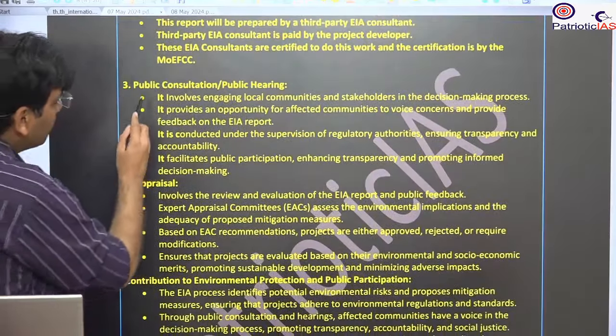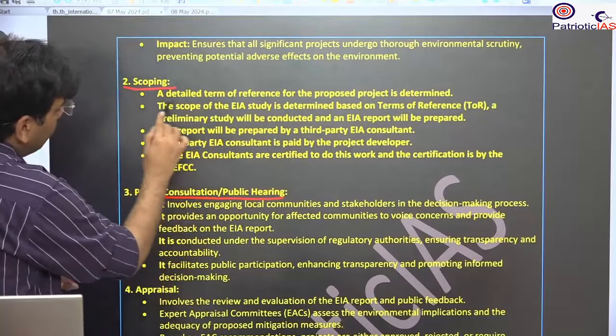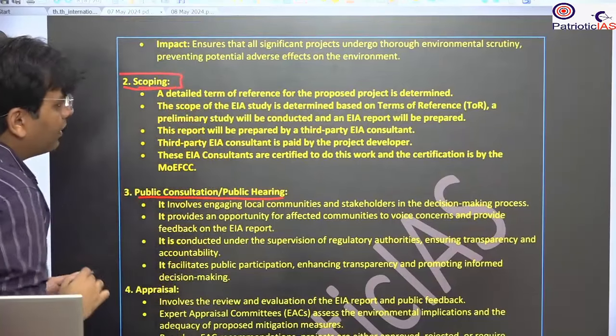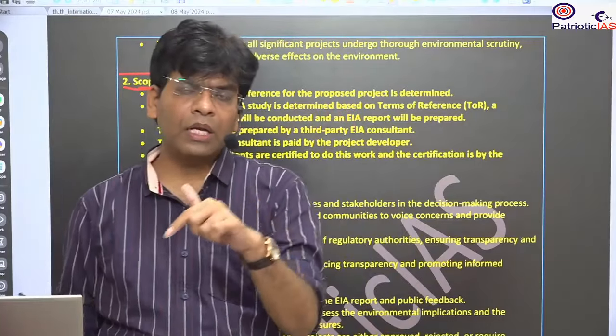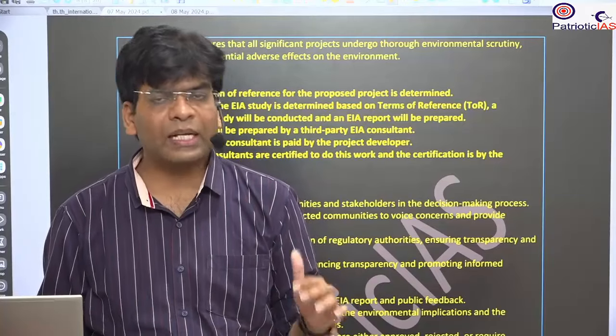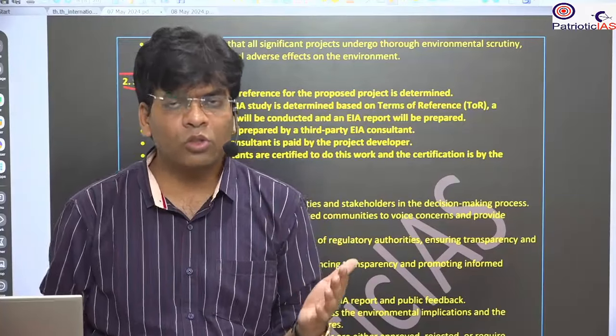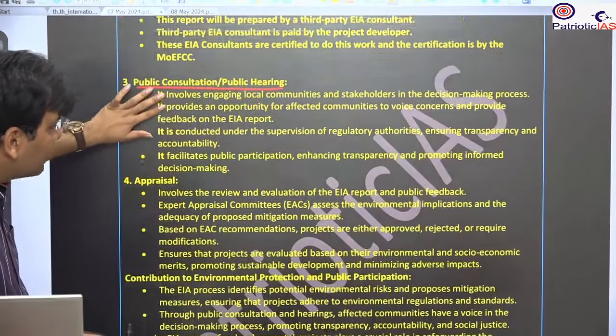Then the public consultation will be there. You should also know that in this stage, the report will be prepared by a third party, and the third party will be paid by those who are going for the development of the project. That's why there are chances of corruption and collusion between those who are preparing the report and the company that is going to develop the project.